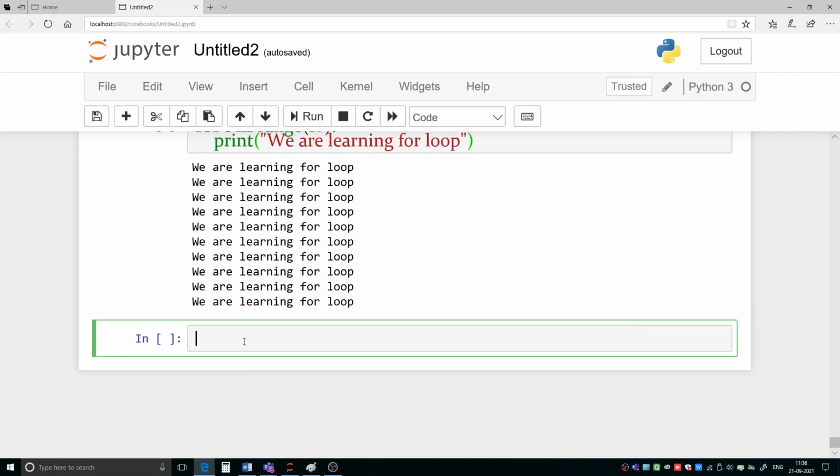Suppose you are having a list. A list is indicated like this. Suppose I am writing LST, a variable we are taking for a list.